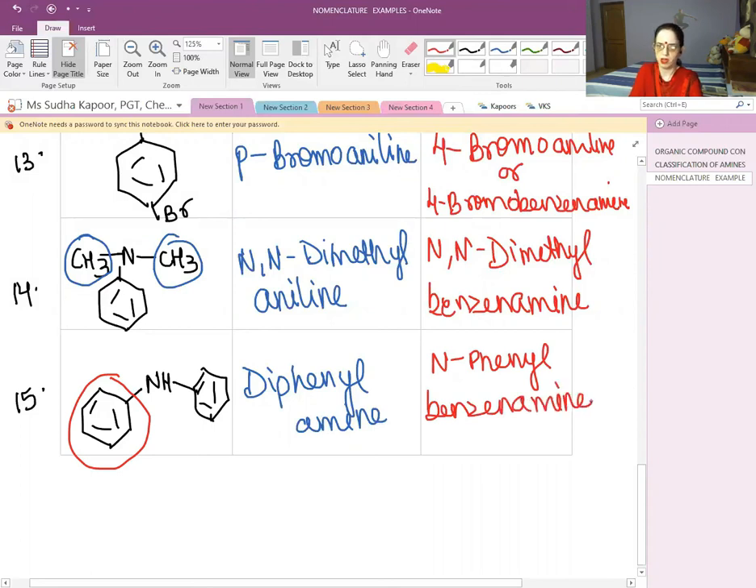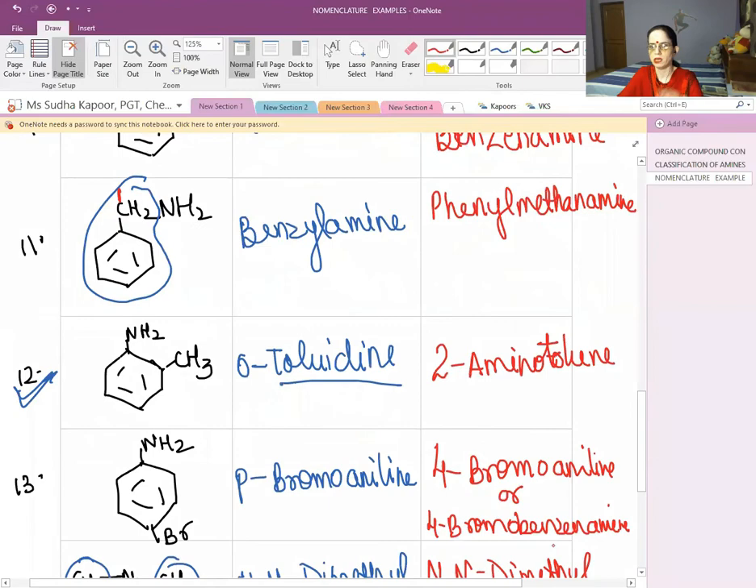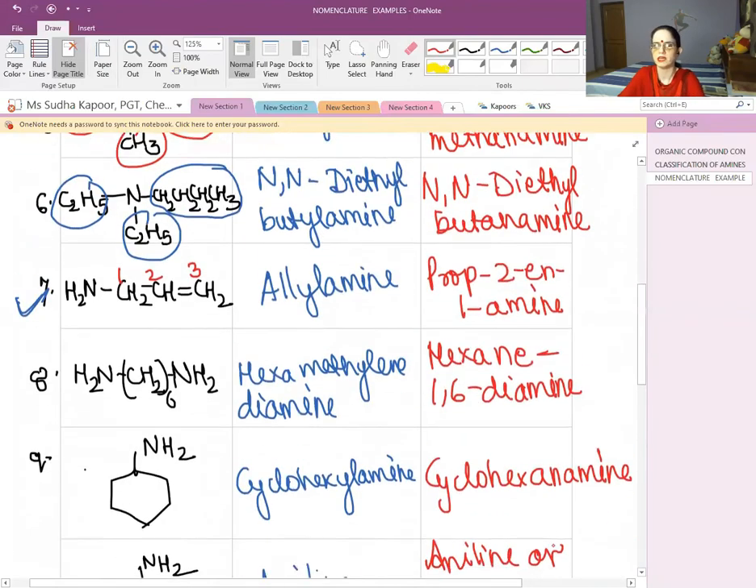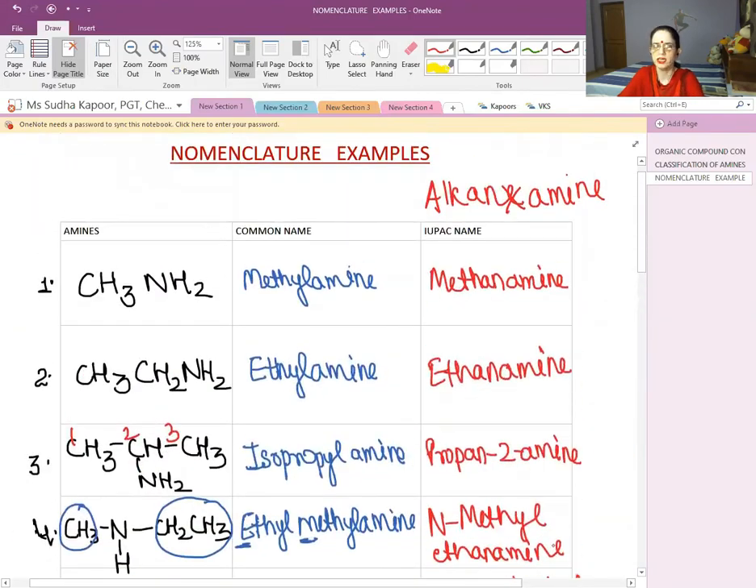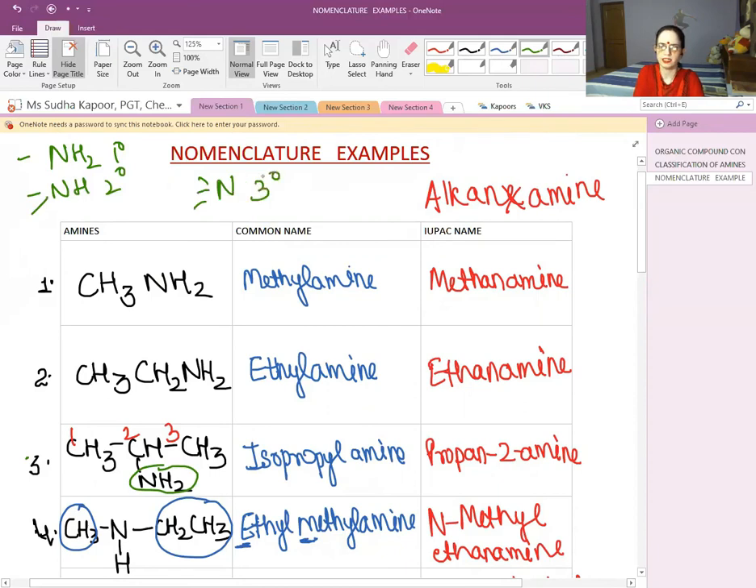So this was about the common name and the IUPAC name, but side by side we can also do one more thing here, that we can write the degree also. We can specify the degree of these also. Now we have started giving the degree to all of these, that is, classifying them. So remember, whenever it is NH2, it is 1 degree. Whenever it is NH, it is 2 degree. And whenever it is given the name as N, then it is considered as 3 degree.